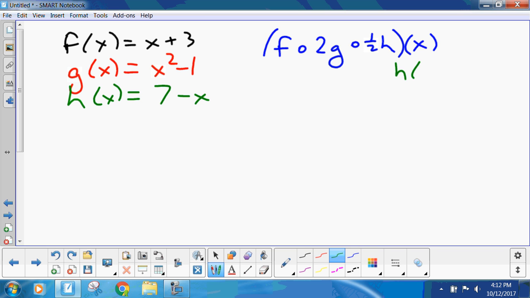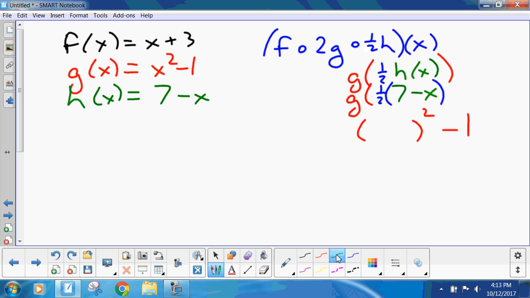h of x is 7 minus x. Now notice it's a half. So it's 1/2 of 7 minus x. And then we go to g of x, which is x squared minus 1. This would be 7/2 minus x over 2, squared, and I don't want to square that. But you get the idea. And then you square that, and then everything gets multiplied by 2. Pain in the bum, doable. I'm just not going to waste my time doing it.